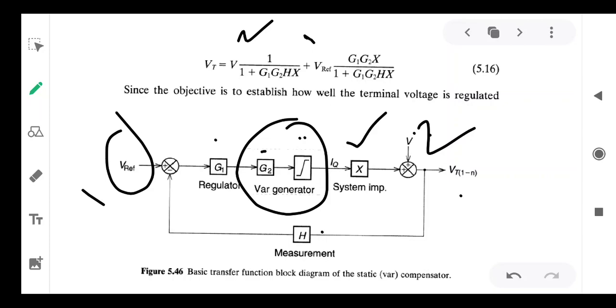So it is expressed in terms of Vt is equal to V into 1 by 1 plus G1 G2 Hx, plus V reference into G1 G2x by 1 plus G1 G2 Hx. So this is the equation. Vt, terminal voltage, is expressed in terms of transfer function models of G1, G2, etc.